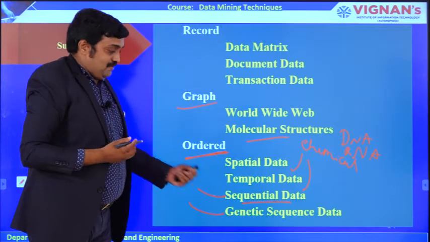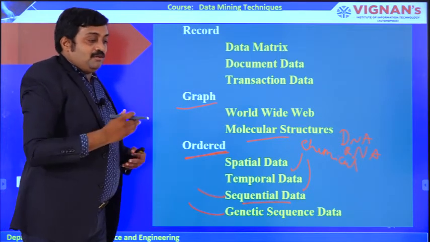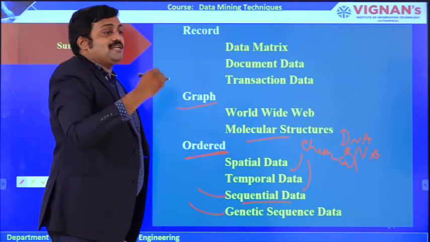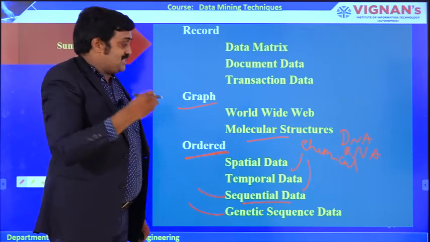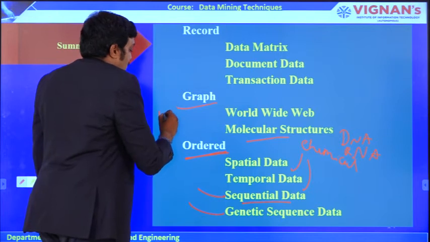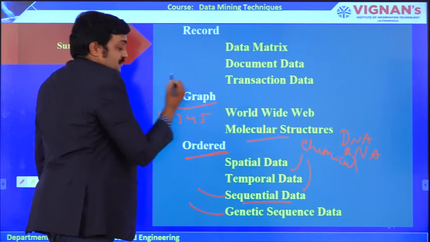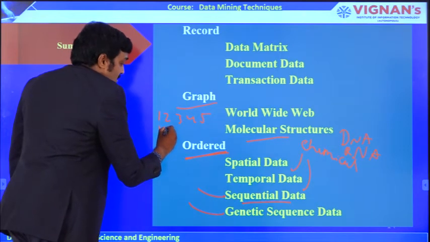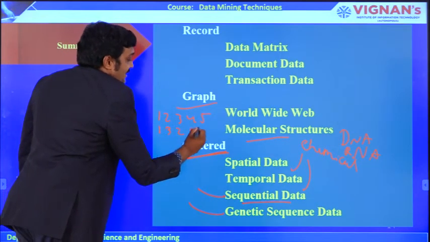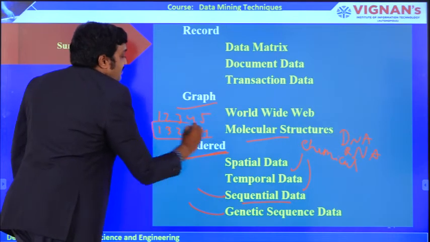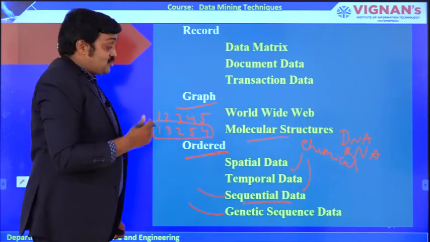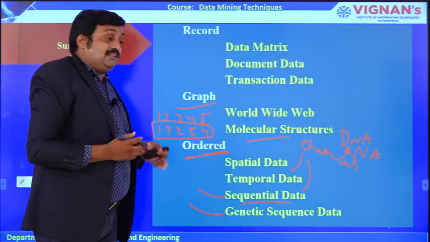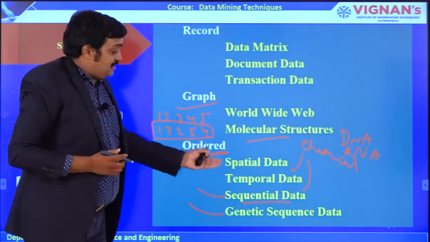Generally in medical terms, when we face a health issue, they say it is due to a genetic disorder. That means the sequence of order is not followed. Suppose 1, 2, 3, 4 is the sequence, but some patient may have 1, 3, 4 like this. That means there is a disorder in the genetic sequence that leads to some health issues. To handle those things, we use order-based data.